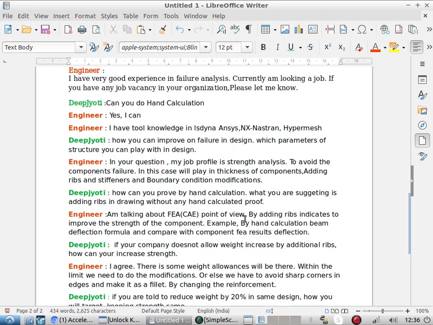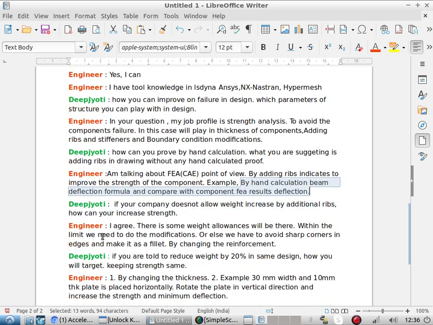Now he replies, I'm talking from the FEA-CAE point of view. By adding ribs, the strength of the component improves. For example, hand calculate with the beam deflection formula and compare with the component FEA result deflection. Now we know that he knows the beam and deflection formulas. To understand how much depth he has in formulas, we ask him: if your company doesn't allow weight to increase by additional ribs, how can you increase strength?